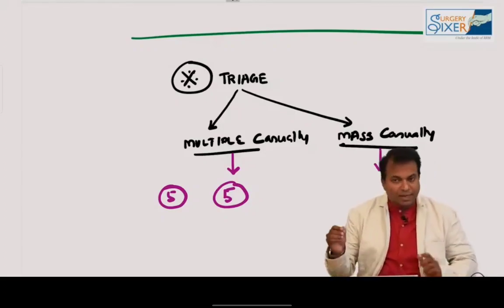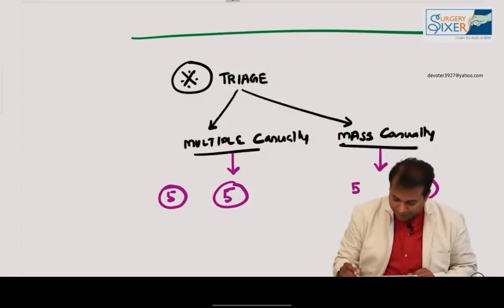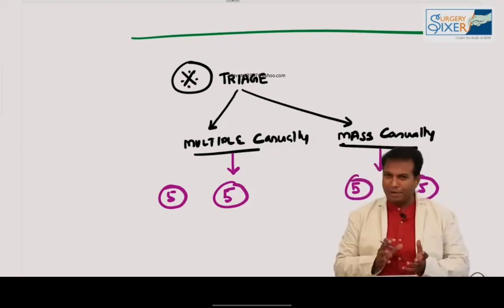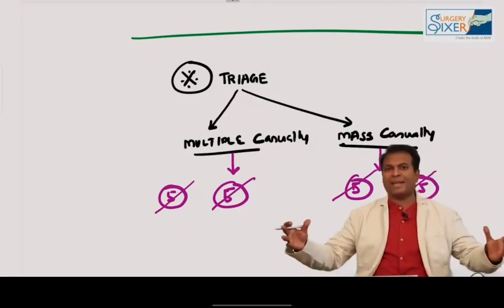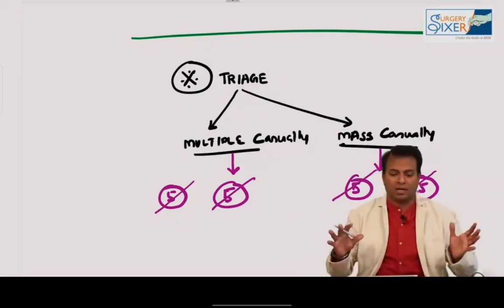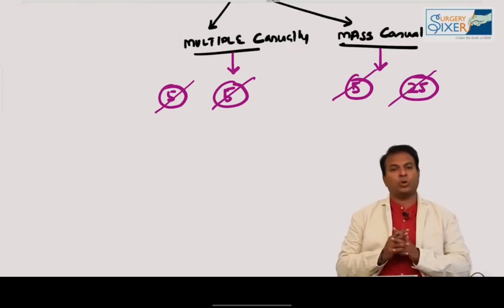And mass casualty is when a group of people are coming to the hospital. For example, 25 people are coming to the hospital and the source in your hospital is less. For example, you are only 5. This is known as multiple and mass. There are no specific numbers. I'm just giving examples, these are not the numbers. Multiple casualty means there is enough source to manage all the patients. Mass casualty means there is not enough source to manage all the patients. Please remember this point, multiple and mass casualty definitions. This is a very important point. Triage, you should not forget triage of patients.